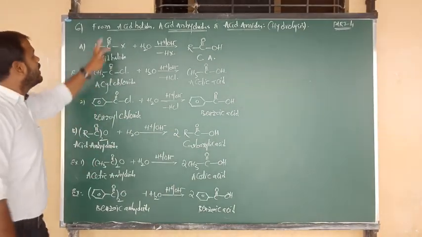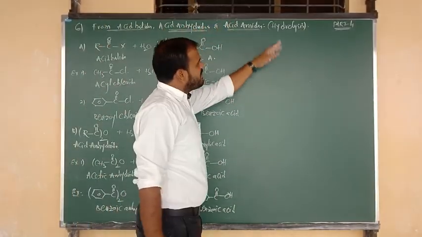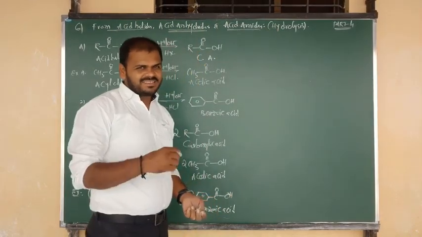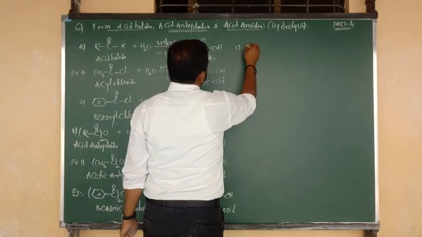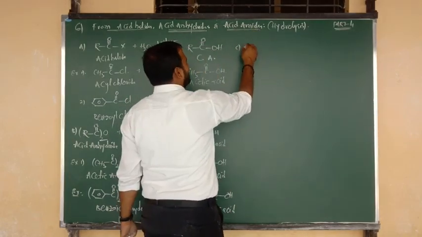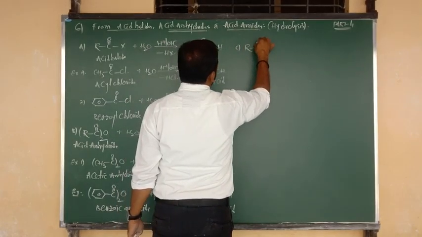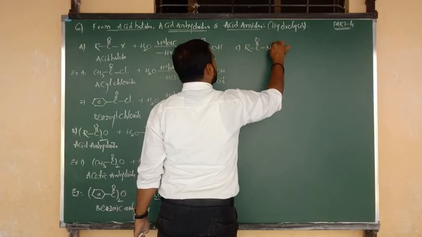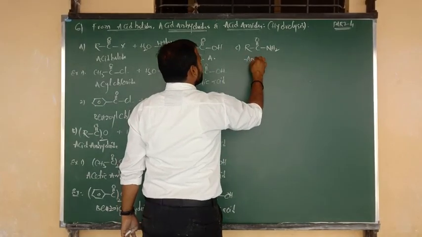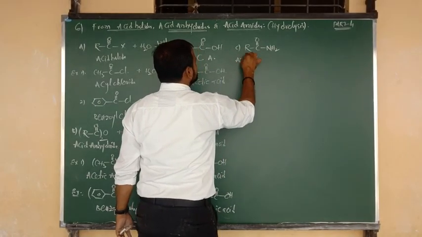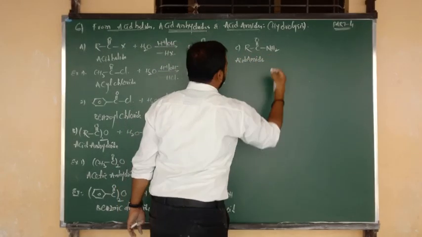Last and final, from acid amides upon hydrolysis. Already I have told you this reaction in the last class. So let me consider C. What is the compound? Acid amide. What is the formula of acid amide? R bonded to C double bond O, C double bond O bonded to NH2. What is the name of this compound? Amide, and also we can say acid amide.